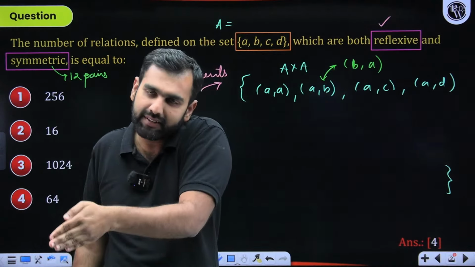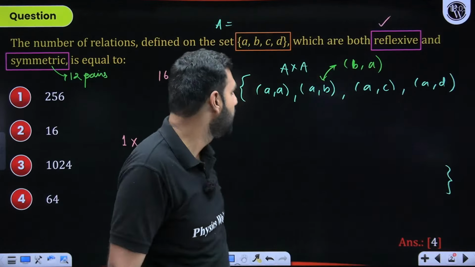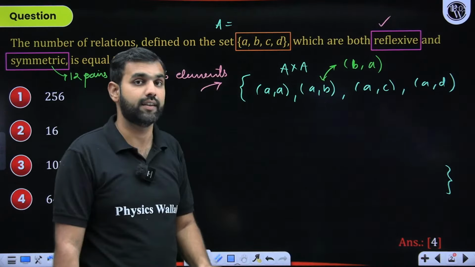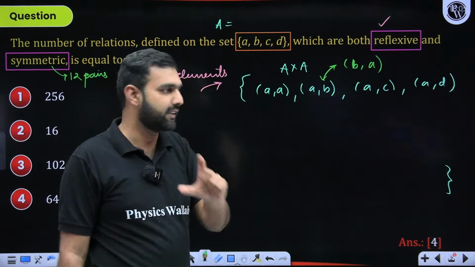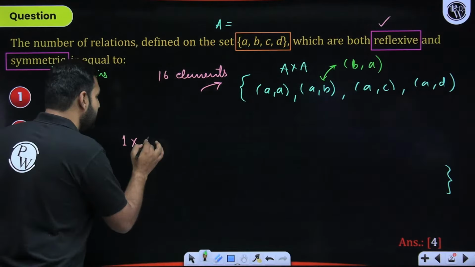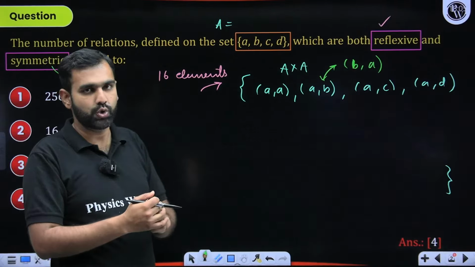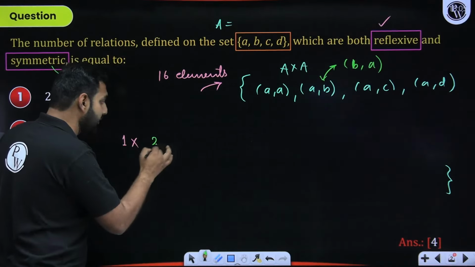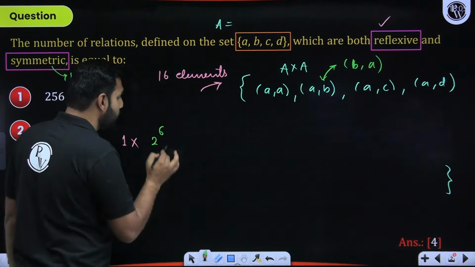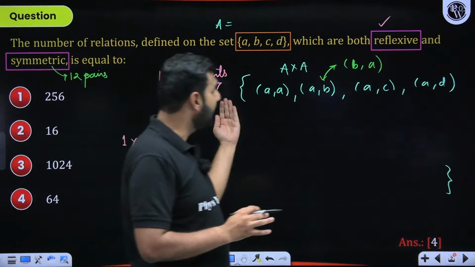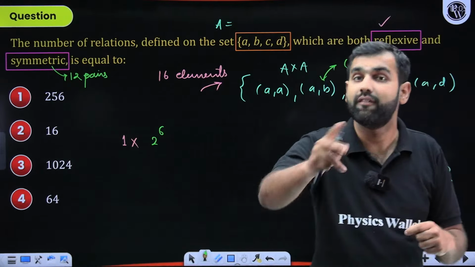So how many such pairs are there? There are a total of 12 by 2, 6 pairs. With each of them I have two choices. First pair has two choices, second pair, third pair, fourth pair, fifth pair, and sixth pair. So total 2 to the power 6 choices I have with those remaining 12 elements.